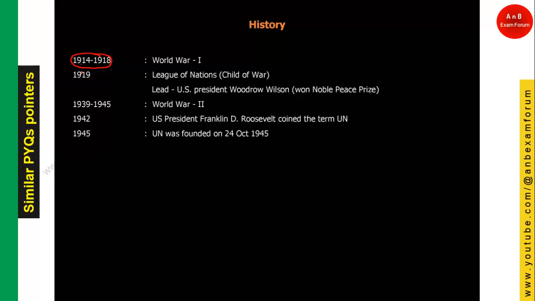Basically, any war happens when there is a dispute between countries regarding their space, or their views on certain things.